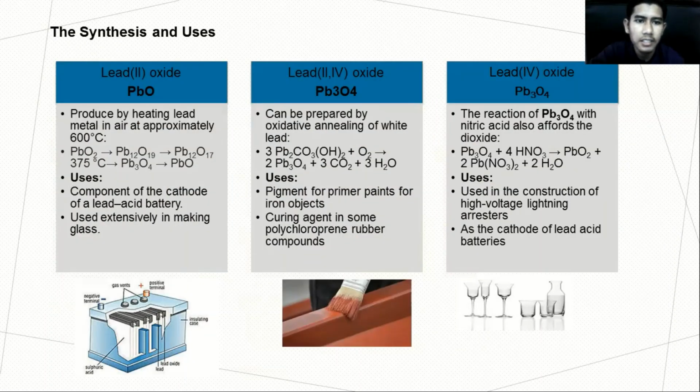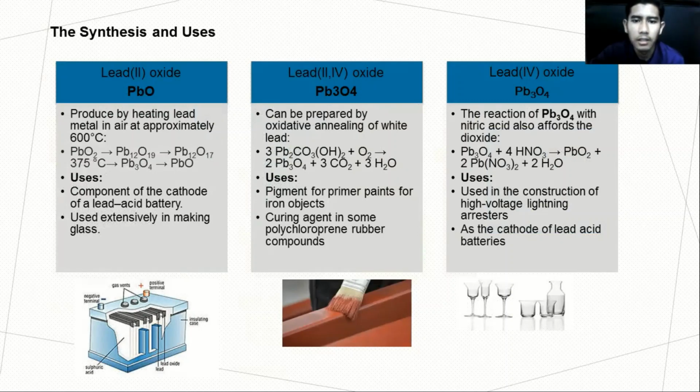Next is synthesis and use. The first one is lead, plumbum oxide. Plumbum oxide can be produced by heating lead metal in air at approximately 600 degrees Celsius. The use of lead oxide is as a component of the cathode of lead acid batteries. Next is lead tetraoxide, which can be prepared by oxidative annealing of white lead. This oxide is used as a pigment for primer paint for iron objects and as a curing agent.